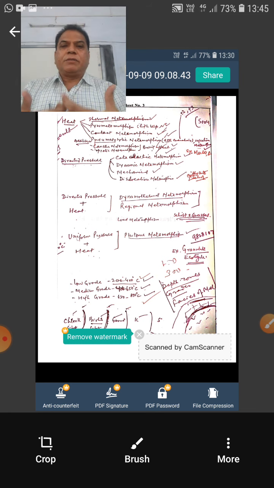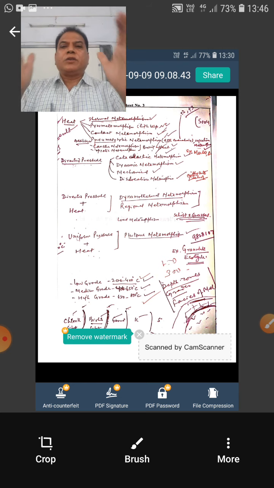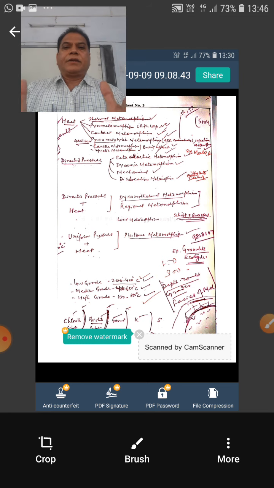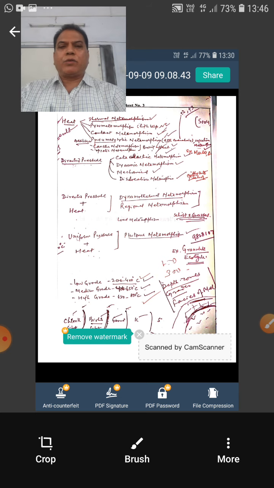Now, typical mineral assemblages are developed from metamorphism that we categorize broadly. Further we will study low grade, medium grade and high grade. This grade is on the basis of the temperature and pressure range. Low grade means lower pressure and temperature conditions, and likewise medium and high grade. So for today it was what is metamorphism, what are the factors of metamorphism, and on the basis of the factors, the different types of metamorphism.